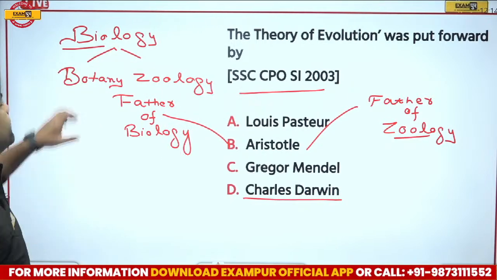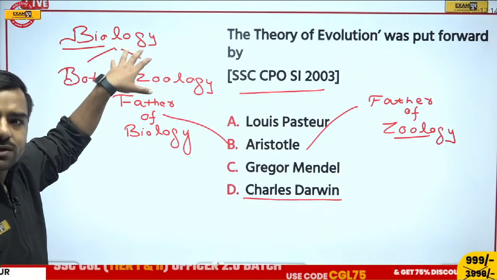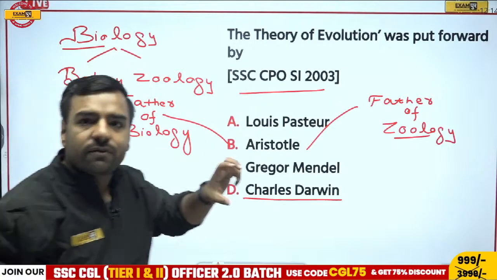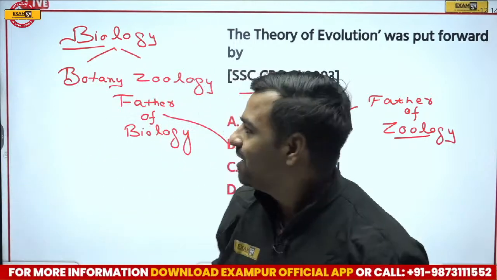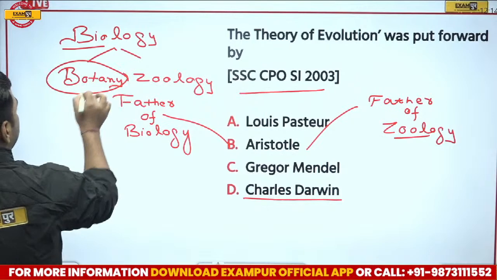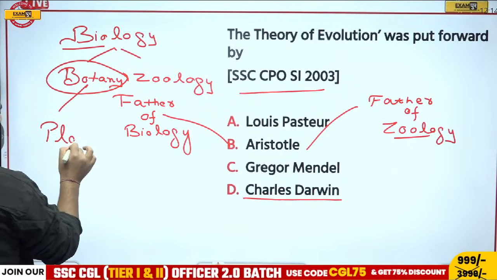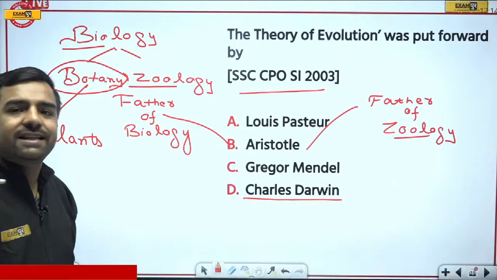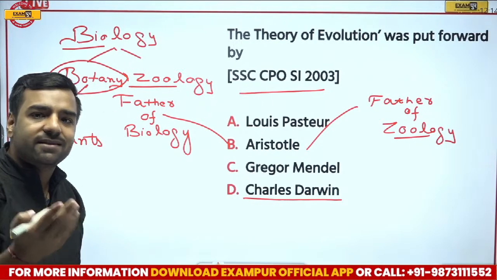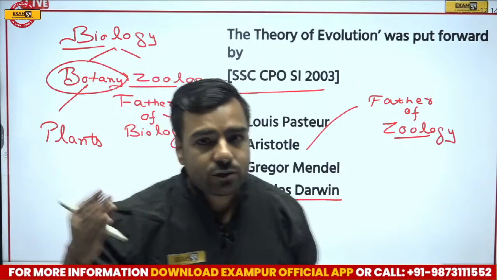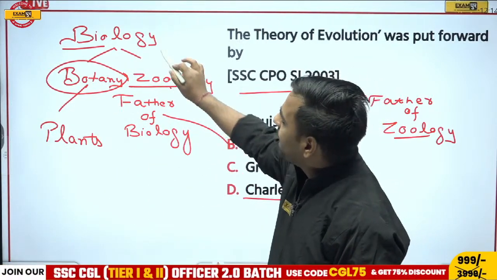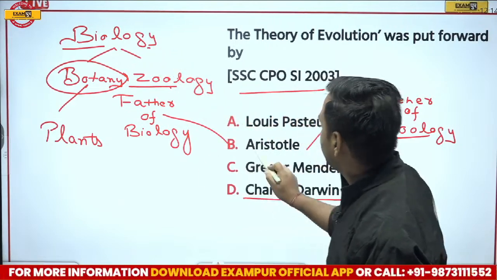Bio, I've already told you it is the study of life, where logos, that is logy, relates to the study. Bio means life. Now life of humans also, plants also. So if I consider botany, here we are studying plants. If I talk about zoology, from the word zoo itself it is clear. In zoo you will get what? It's not plants. Plants we get in a nursery. In zoo you will be getting animals. So obviously the animal study is zoology.